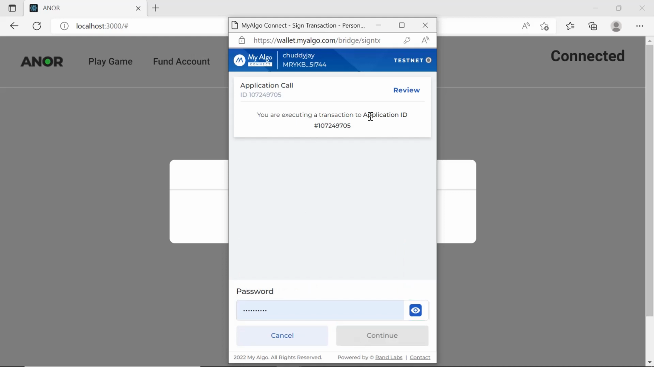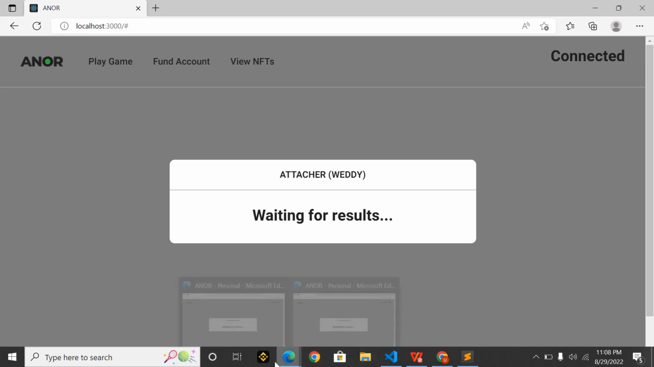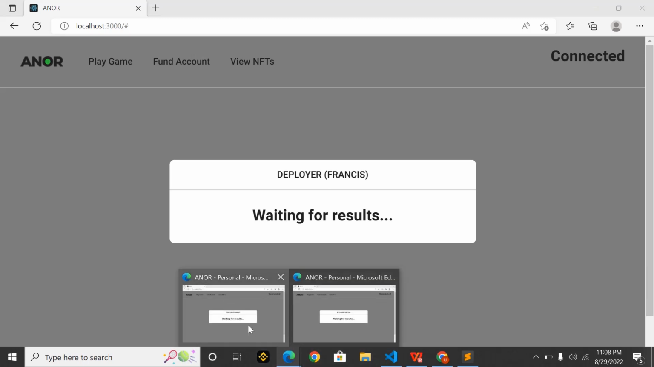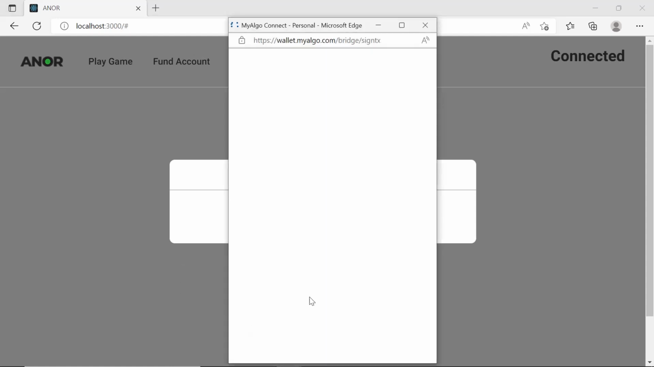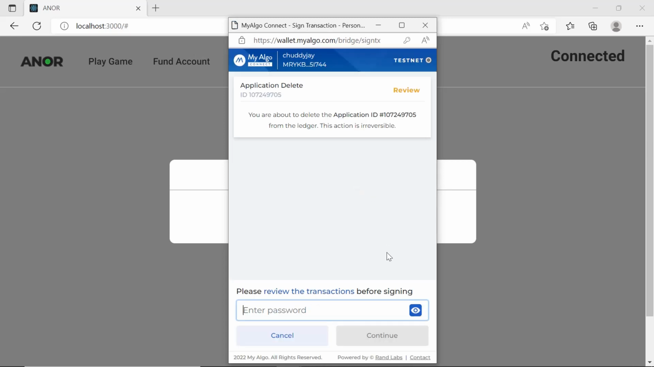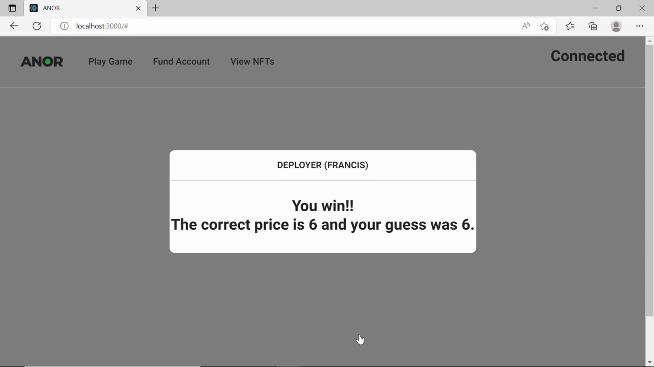This is the transaction ID and everything. I can confirm this transaction on the blockchain, which is the beauty of the blockchain. As we await the results, drum rolls, let's see who won. They're requesting me to sign a transaction, so I have to sign a transaction as the deployer. You always receive a pop-up from your wallet anytime a transaction is being performed on the blockchain, and you have to sign the transaction. Let's wait a bit.